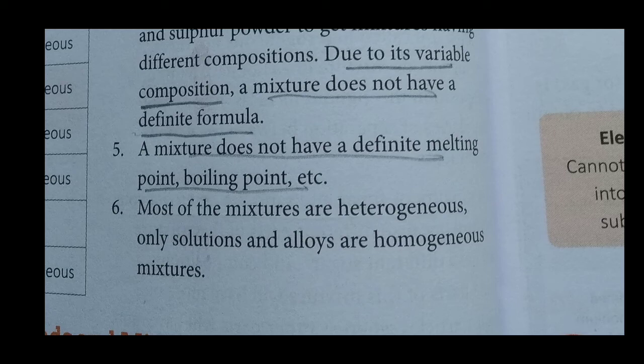It does not have specific property. Now it does not have specific property means, suppose in a mixture of rice and wheat, the components can be easily recognized. So a mixture does not have specific properties.